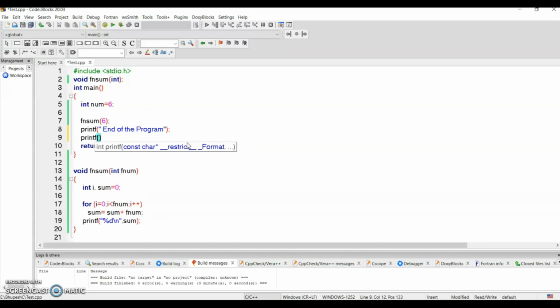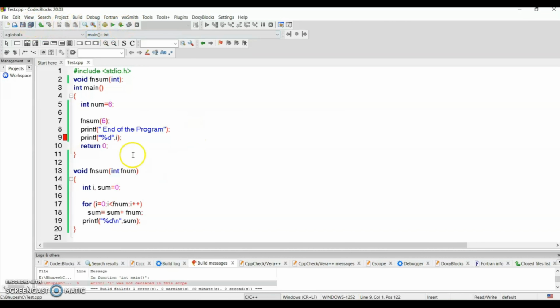For example, if I write printf of %d, i here in main, what will happen? Let me save it and execute it. See, i is not declared in this scope. There is no error where i is declared, but here there is an error because I never mentioned i in the main function. The scope of i is within the function fname.